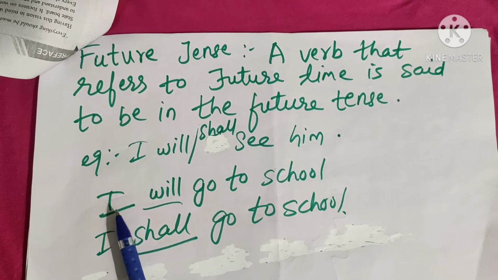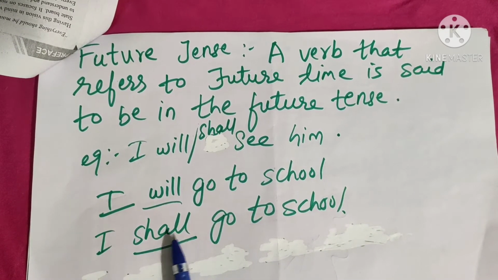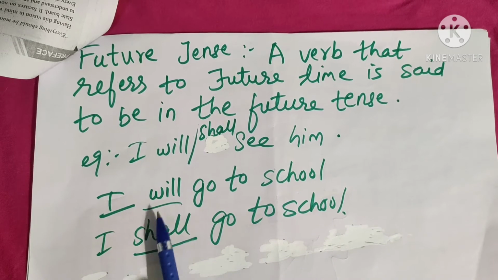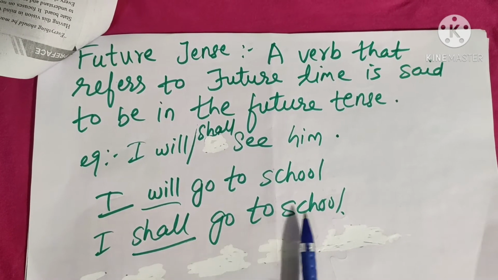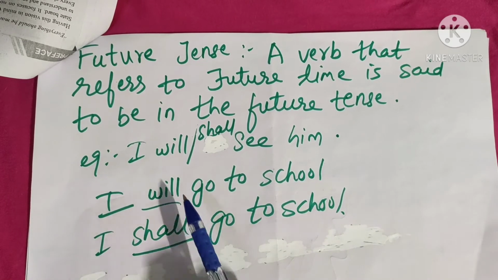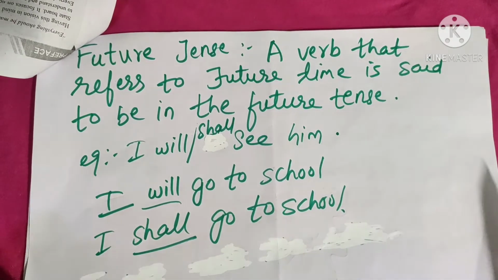So same way, second is I will go to school tomorrow. Like that, I shall go to school. See, you can write I will go to school, or you can write I shall go to school. So in future tense we have to write will or shall, the things which are going to happen, that we are going to do.